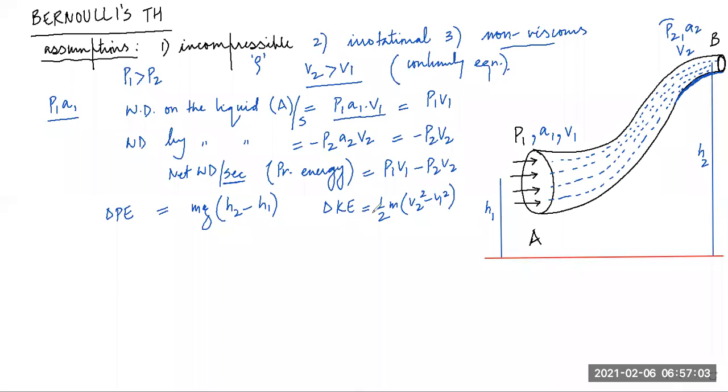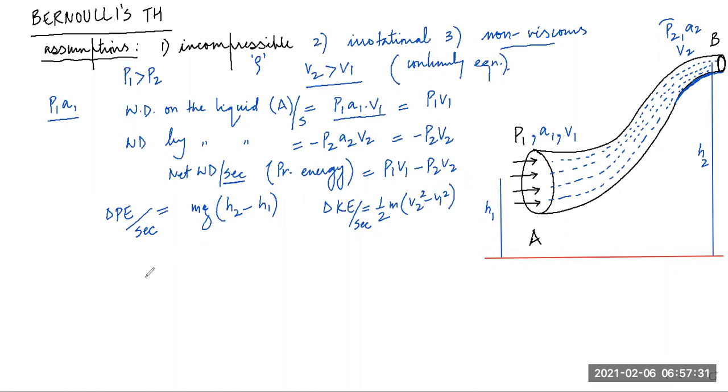All right, students, again, because we've taken everything as per second, this is potential energy per second. Am I right? Increase in potential energy per second. So similarly, change in kinetic energy per second, half m(v2 square minus v1 square).